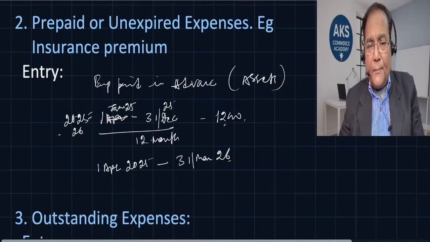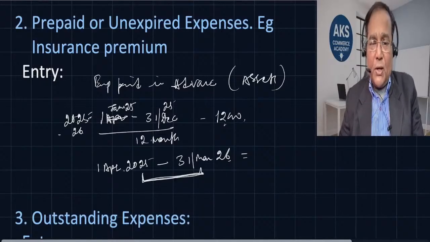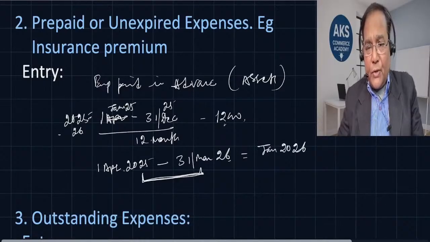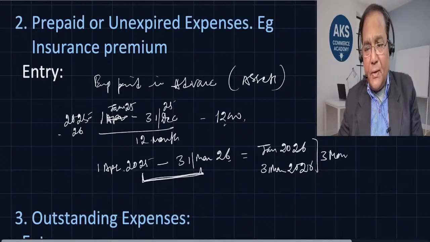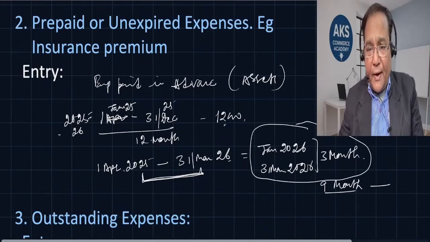the insurance premium is paid on 1st April of the current year, paid till 31st December. But the premium is for the current period, which is 1st April to 31st March 26. If it happens to be the financial year, then January 2026 to 31st March 2026, which is 3 months. So for the current financial year, 3 months of premium is used and 9 months period is falling in the next year. So there is 3 months of prepaid premium.